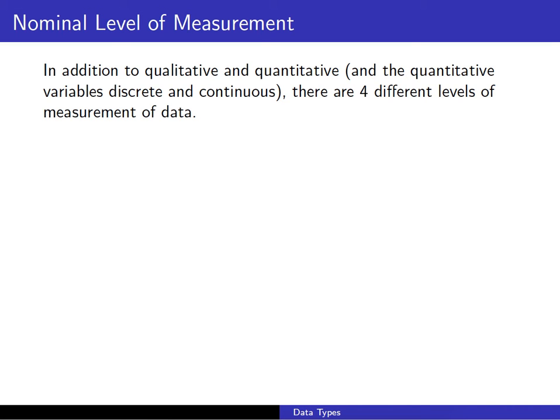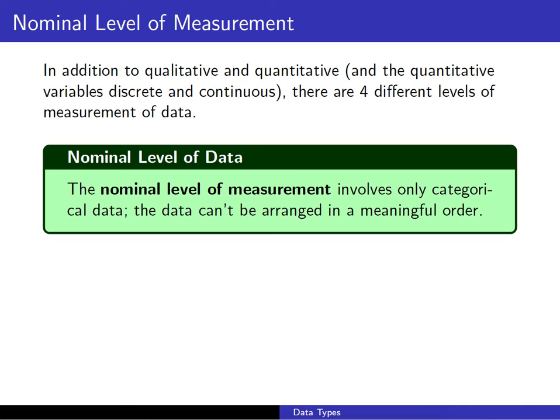So we're going to start with our lowest level of measurement called the nominal level, and that involves only categorical or qualitative data. So we call it nominal level because we can't arrange it in any meaningful order. Nominal level is the only level of measurement that we cannot arrange in a meaningful order. Even if we arrange it in alphabetical order or from least to greatest, again involving qualitative data, it's not going to give us any meaningful order. Alphabetical order might help us find a value quicker in a data set, but it doesn't really help us with any meaningful order. So that's the lowest level. It's called the nominal level.